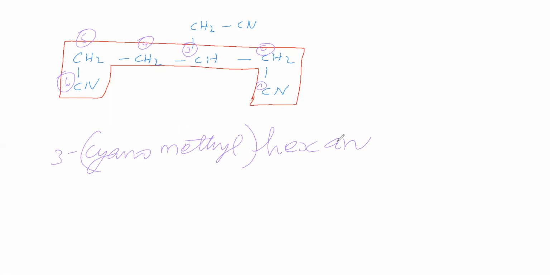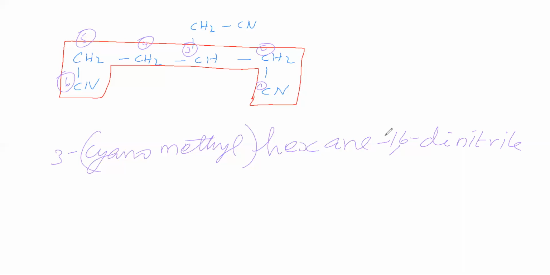Primary suffix is ane. Cyanide is present how many times? 2 times, therefore dinitrile. We should not say carbonitrile. Why should we not say carbonitrile? Because the cyanide carbon is included in the parent chain, therefore we have to say just nitrile. 2 times cyanide is there, therefore dinitrile. Cyanide positions: here first position, here 6th position. So 1,6-dinitrile is the name of this one.